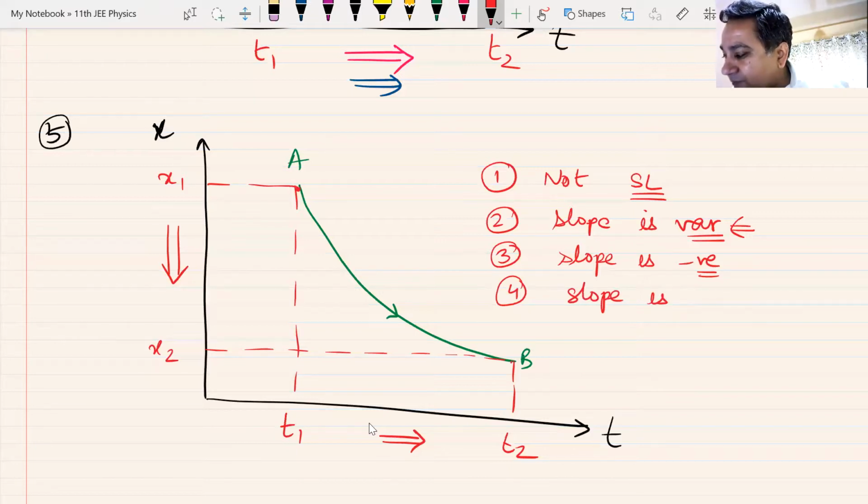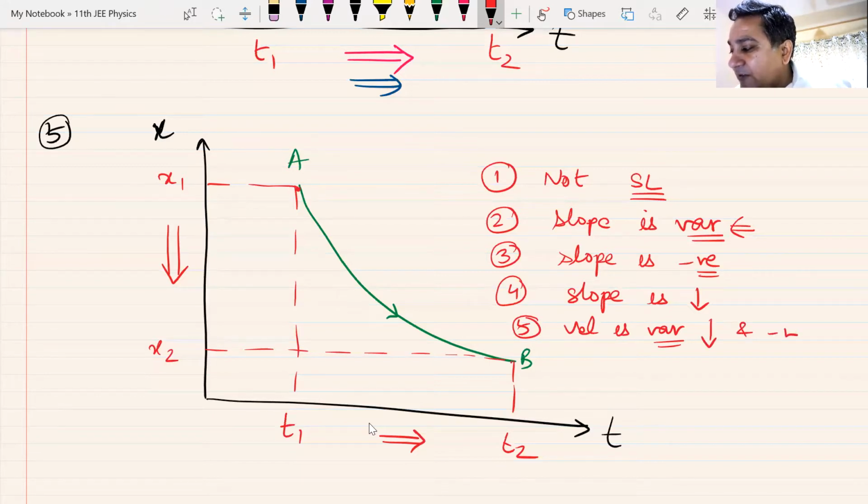Slope is decreasing. Let us put everything in terms of velocity. So velocity is variable. It is decreasing and it is negative. Am I clear? Now apply some common sense and tell me about the acceleration.